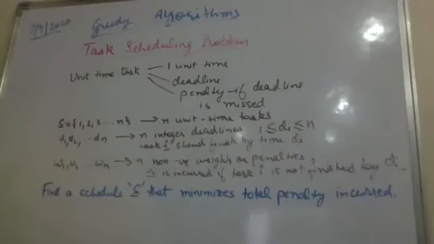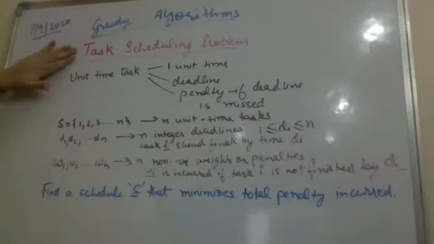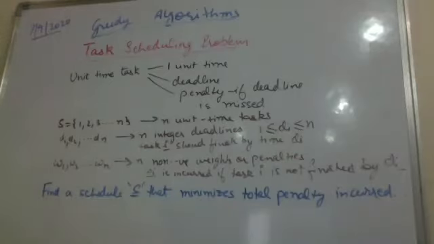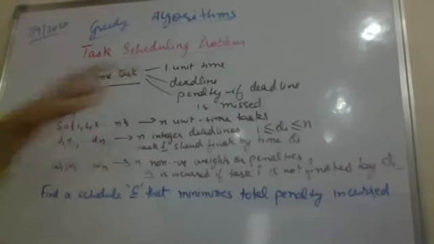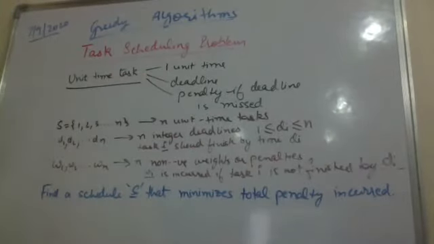Okay, class. So we move on to the task scheduling problem or activity scheduling problem. This is another problem that we are going to solve using the greedy approach. Now the tasks which we are considering in scheduling, they are all unit time tasks. What do I mean by unit time tasks? A unit time task will perform in only a single unit of time. All the tasks are going to finish in a single unit of time.